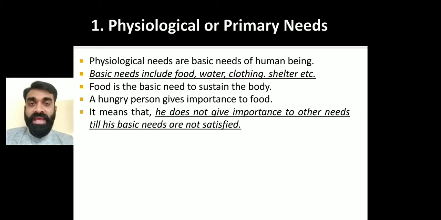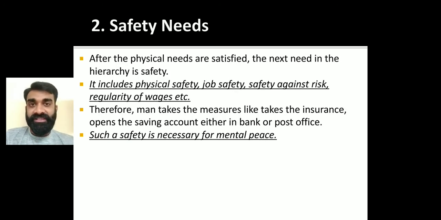Getting my point? So the physiological or basic or primary needs consist of food, water, clothing, and shelter. If these basic needs are satisfied, then the person can go for another one. So according to Maslow, the first and foremost thing each individual is going to think about is these three, or we can say four needs: food, water, clothing, and shelter. Second one is safety needs.